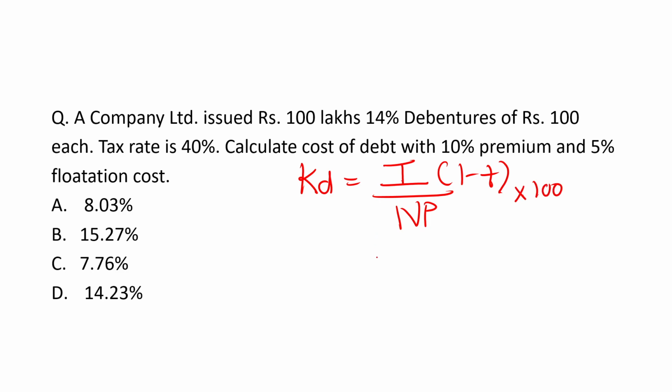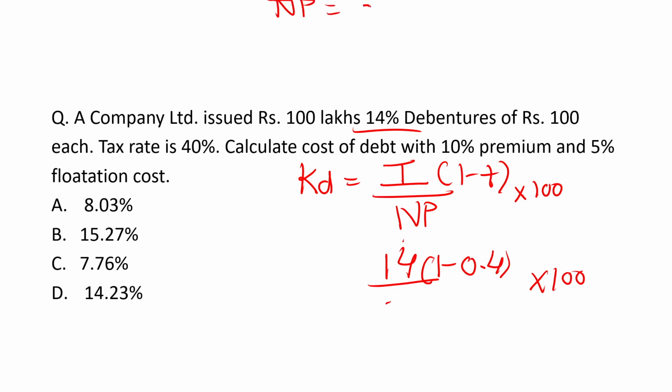Now let's put the values. The 14% debenture is the interest rate. Then we have 40% tax, which will be written as 0.4. Now you will ask, sir, what to do with the net proceeds? From where will we bring the net proceeds? Don't worry, I will tell you how you can bring the net proceeds.